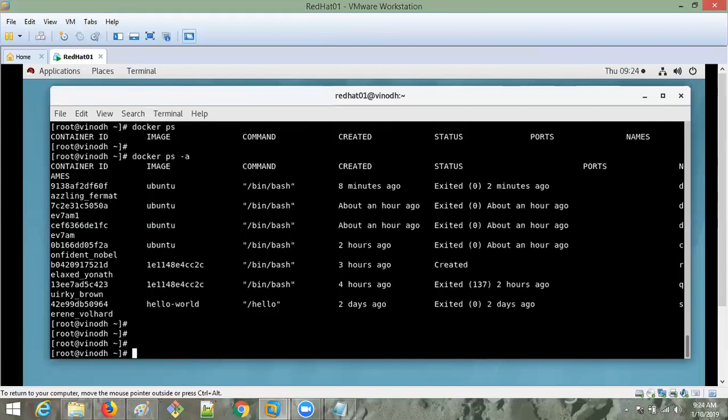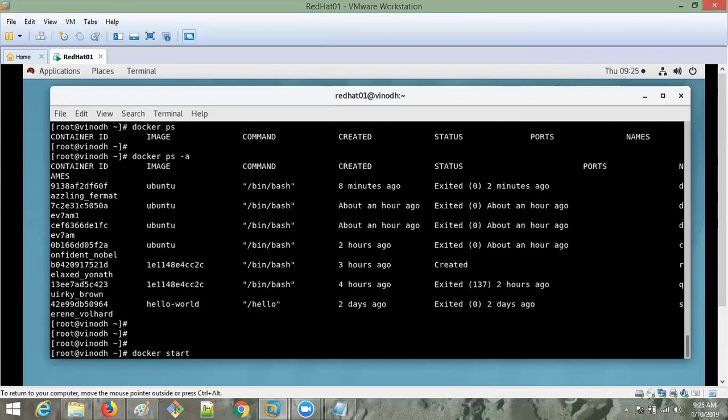So if I want to enter into the same Ubuntu container again, in what way do I have to enter? First I need to start that container. Already it is stopped, I want to start that container. What is the command? Docker. Simple commands only, guys. Start.